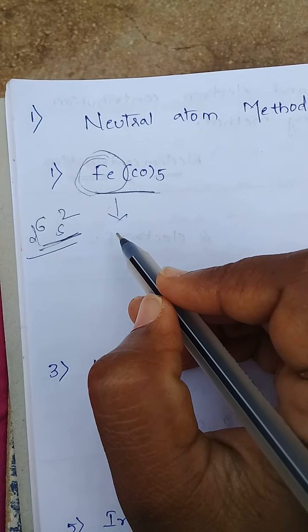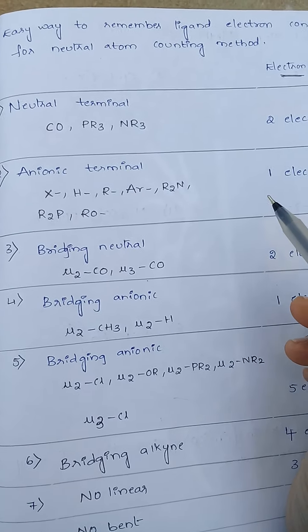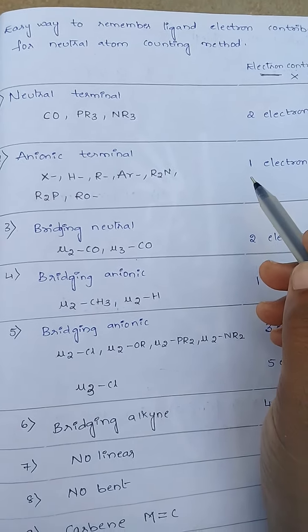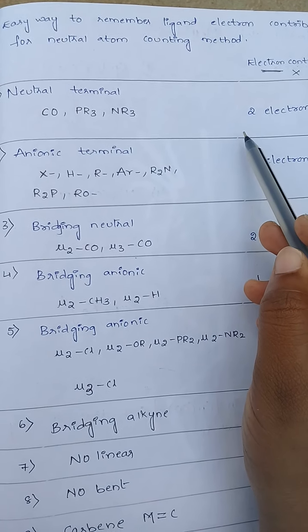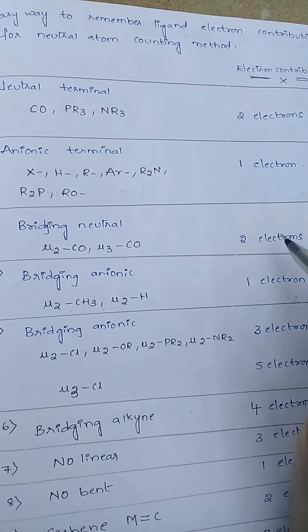Iron has 8 valence electrons, with only one metal, so 8 plus, and each carbon monoxide donates 2 electrons. Terminal ligands donate 2 electrons and bridging ligands also donate 2 electrons.